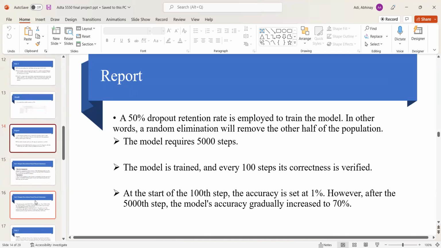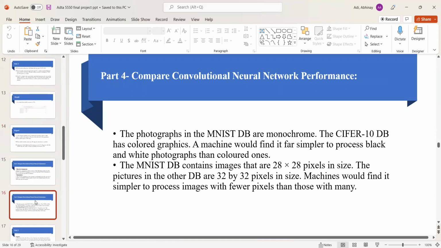And then the next slide, we have to compare the convolutional neural networks' performance. The photographs in the MNIST database are monochrome. The CIFAR-10 database has colored graphics. A machine would find it far simpler to process black and white photographs than colored ones.